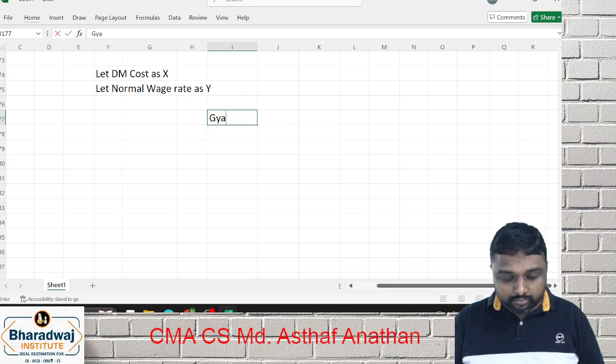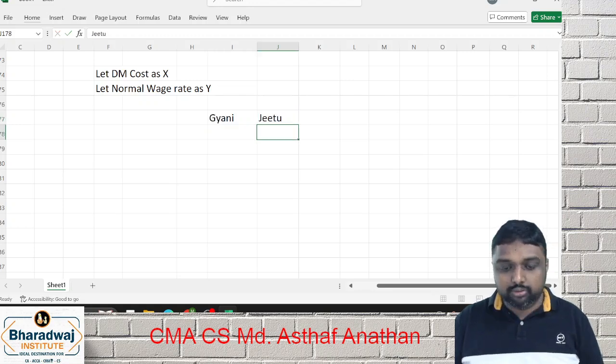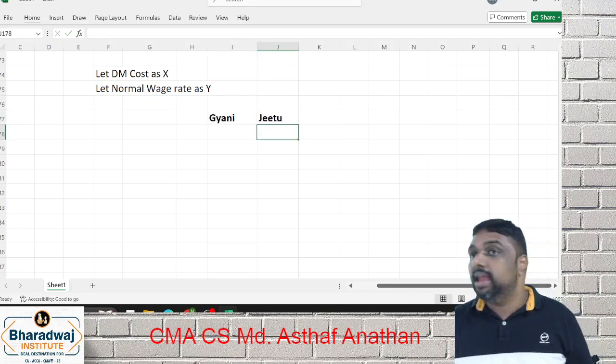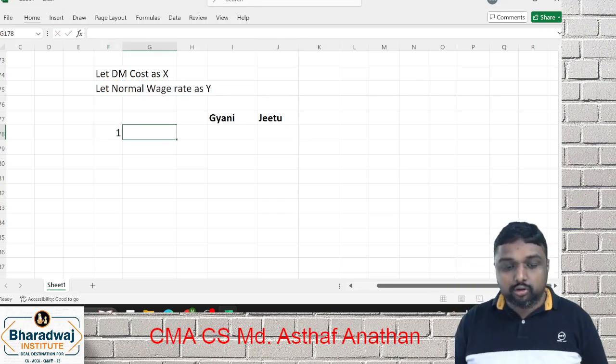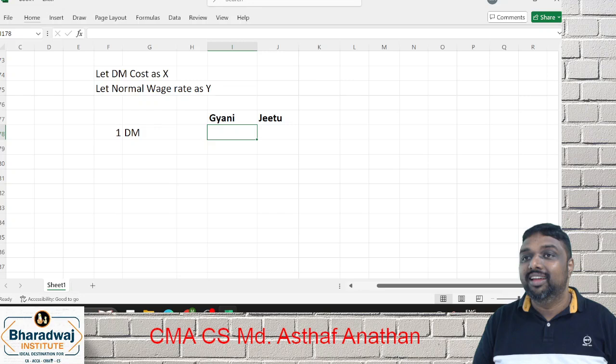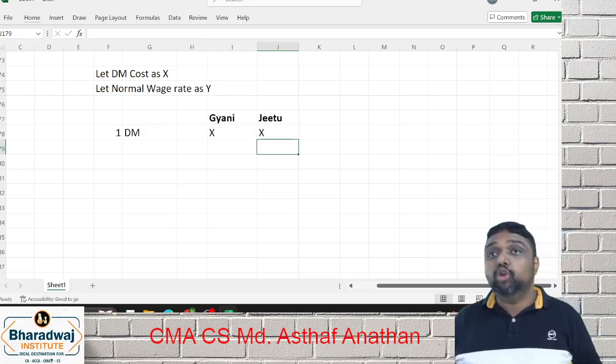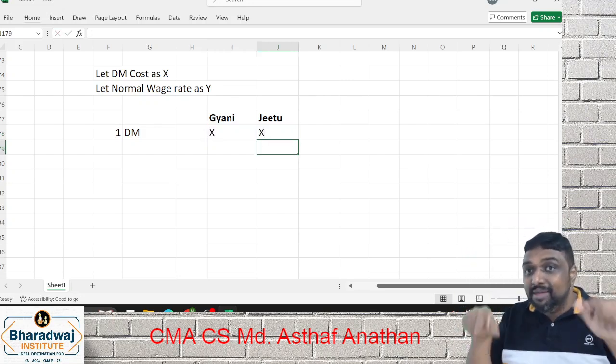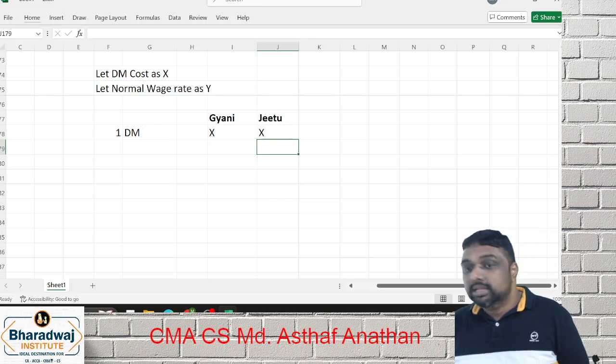Gyani. We have Jitu. We have Gyani and Jitu. So now what you will do? You have to prepare your cost sheet. Just the material. Do you know the material? Why both column X? Because both use same material.